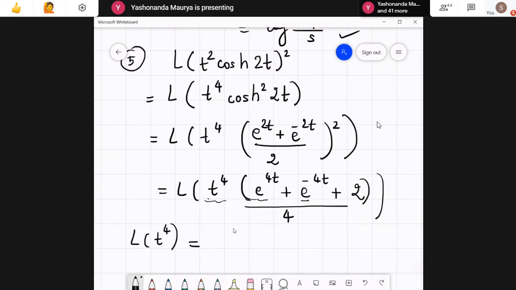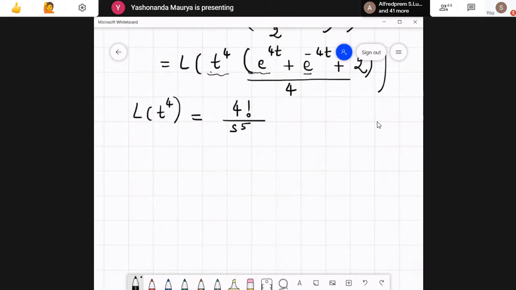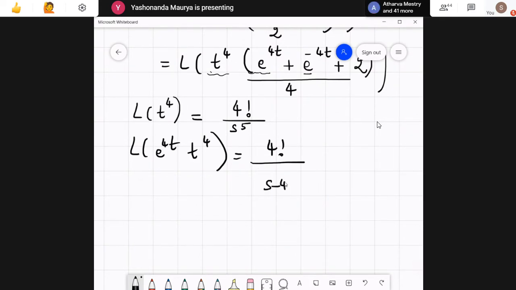So this is nothing but 4 factorial divided by s raised to 5. Therefore, what will be the Laplace transform of e raised to 4t times t raised to 4? 4 factorial divided by s minus 4 raised to the power 5.